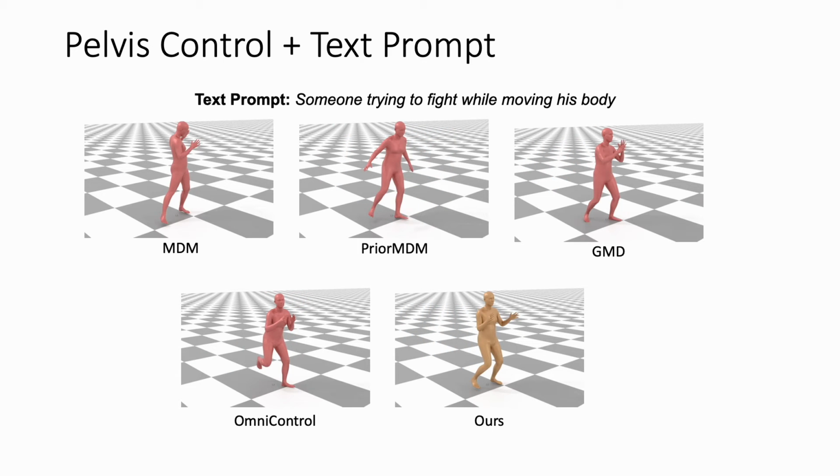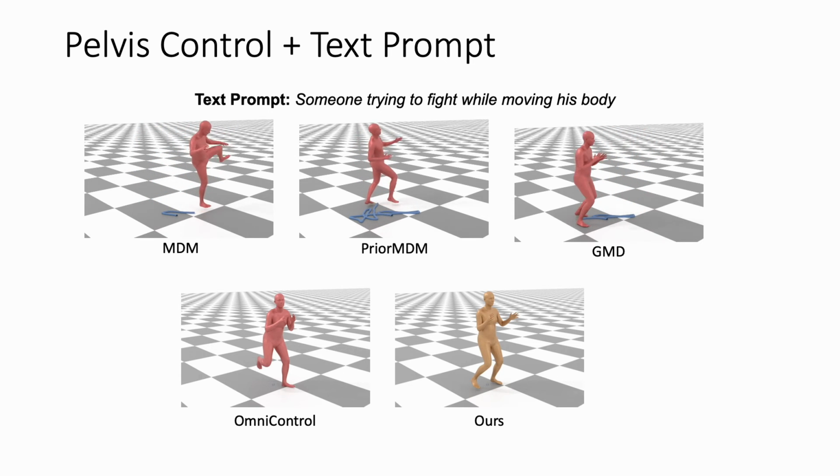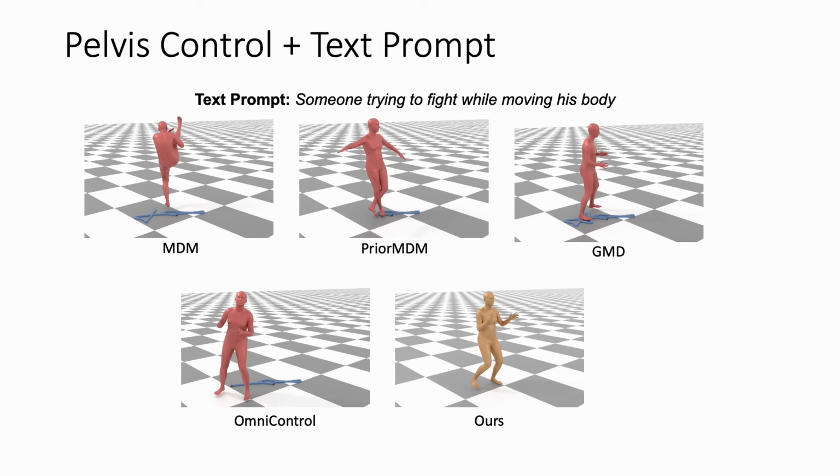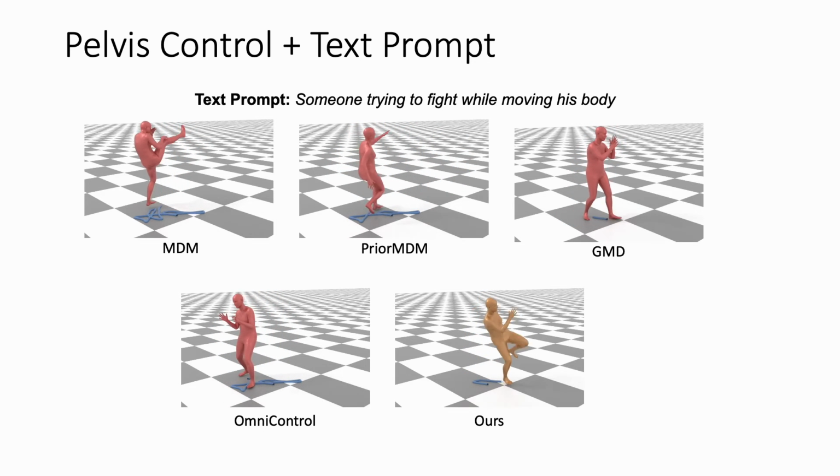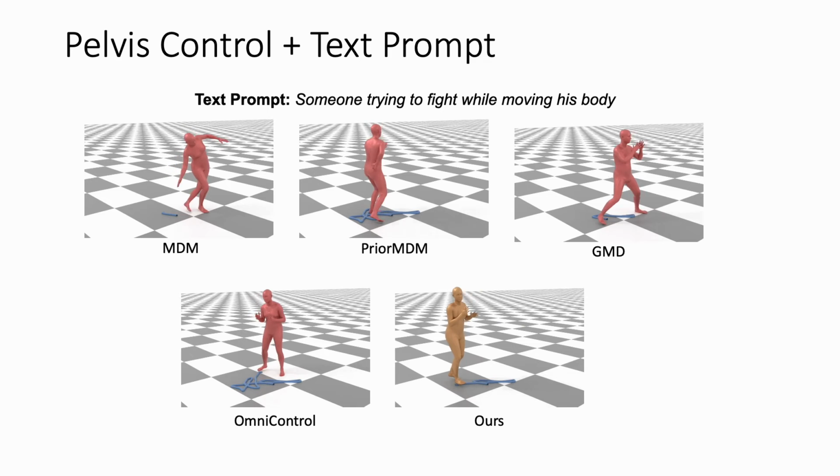Most baselines show worse performance on more dynamic examples like karate-style fighting. MDM is laggy. Prior MDM generates an overly smooth sample which looks sluggish. GMD demonstrates extreme sliding. OmniControl is dynamic but does not adhere well to the trajectory. Our method is dynamic and follows the trajectory the best while showing minimal foot skating.